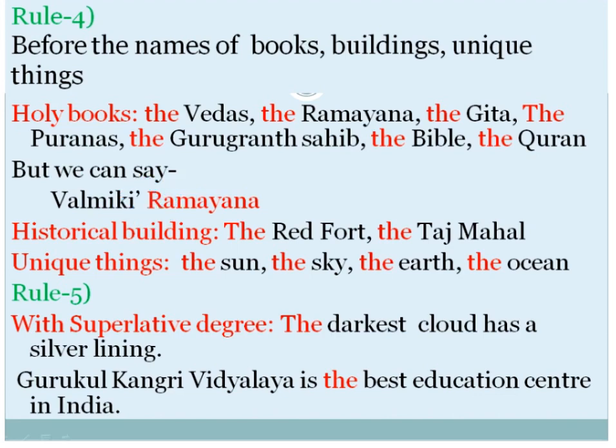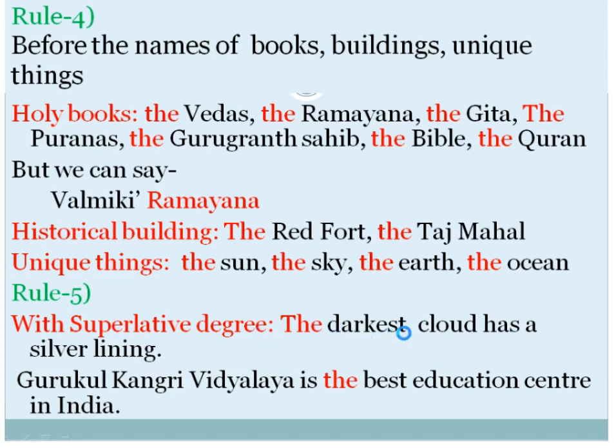Historical buildings: before the name of a historical building, we use the article "the": the Red Fort, the Taj Mahal. Unique things such as sun, sky, earth, ocean, we use the article "the" before the nouns: the sun, the sky, the earth, the ocean.